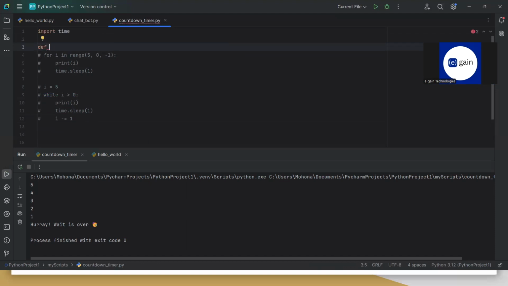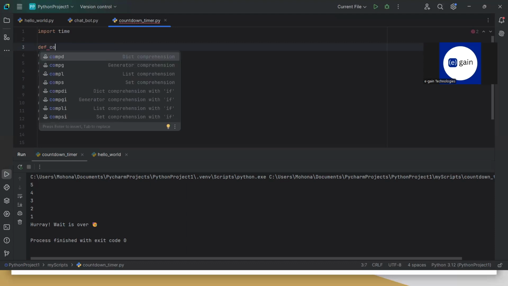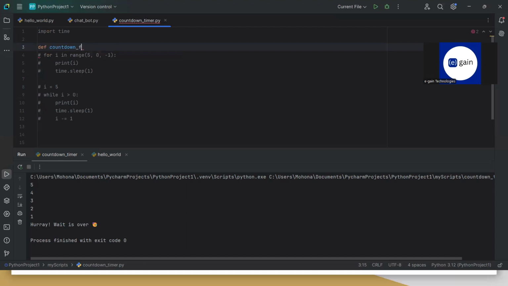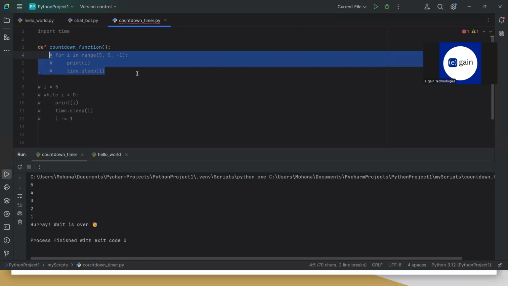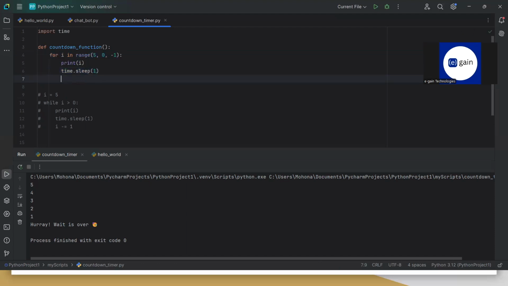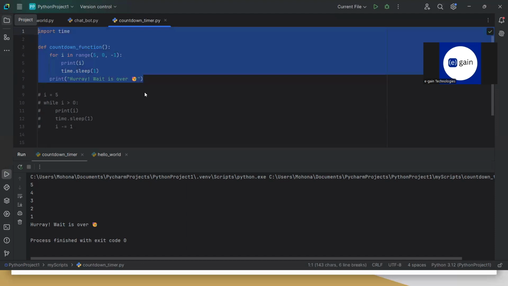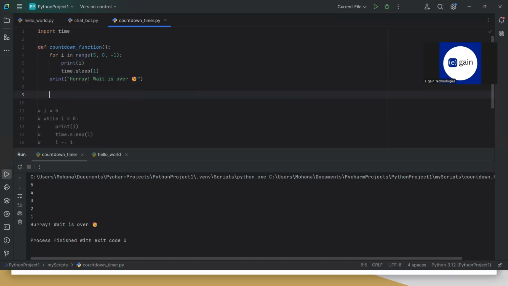To define a function, we use the keyword def, and I can call this the countdown function, use parentheses. Right. So I've created this function, and I can call this function by simply saying the countdown timer function.